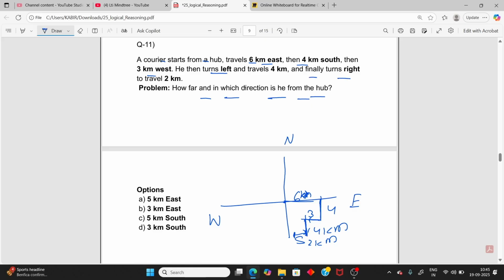And he finally turns right, right 2 km, it should be 3 km, not 2 km, it is 3 km, so it will be better. So here actually south, and the distance is 4 plus 4, total 8. So 8 km distance. The given answer is not correct. Actually it should be 8 km as the answer. Okay, 8 km south.